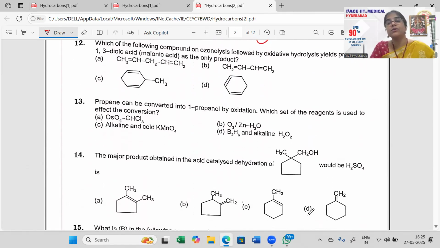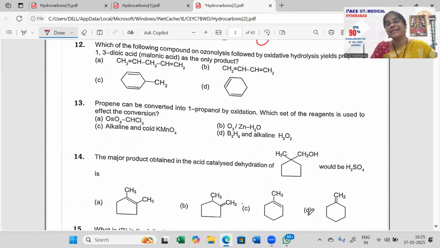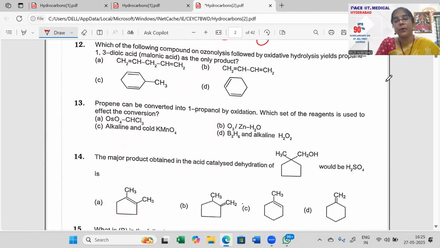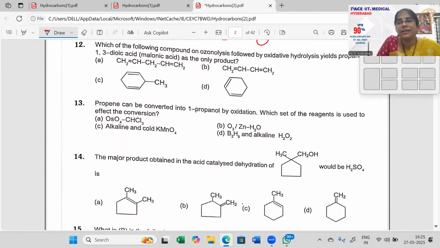Which of the following compounds on ozonolysis by oxidative hydrolysis will yield propane-1,3-dioic acid? Which means oxidative ozonolysis is what we have to go with here. All right. So now let us go with this. On ozonolysis, I would just place double bond O, and then break it down. All right. So malonic acid, propane-1,3-dioic acid, is getting formed there. How is that formed? First option, let us check.